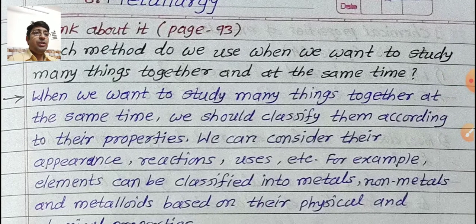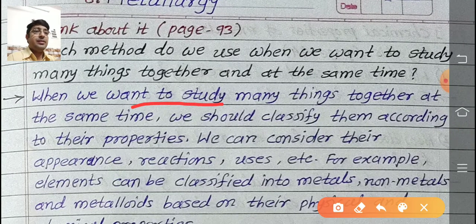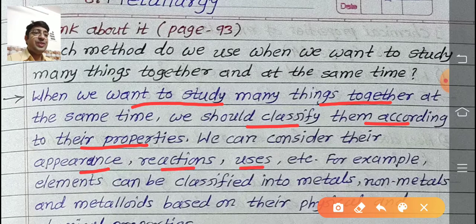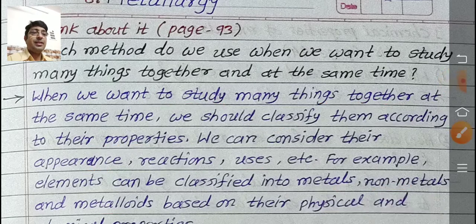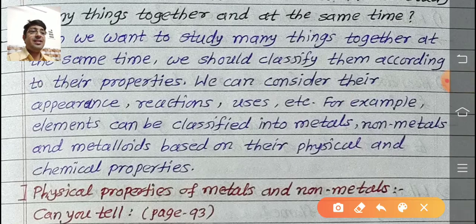When we want to study many things together at the same time, we should classify them according to their properties. We can consider their appearance, reactions, uses, etc. For example, elements can be classified into metals, non-metals, and metalloids. That is based on their physical and chemical properties.